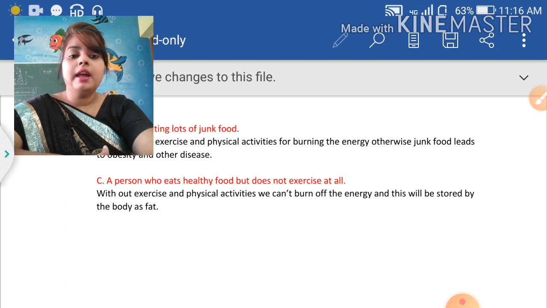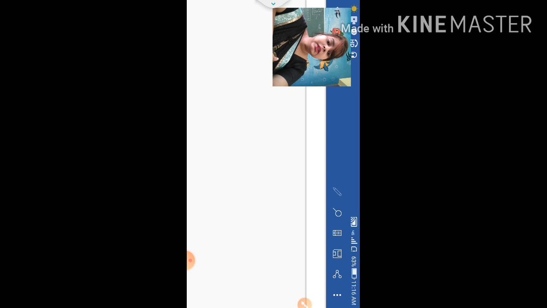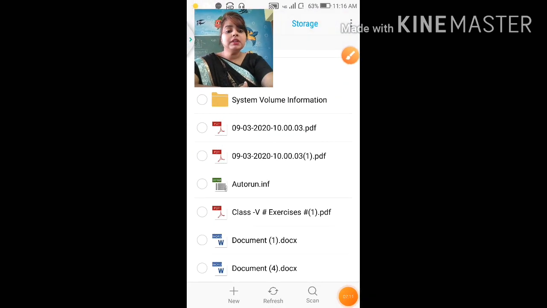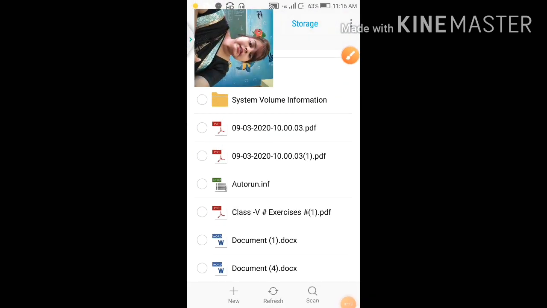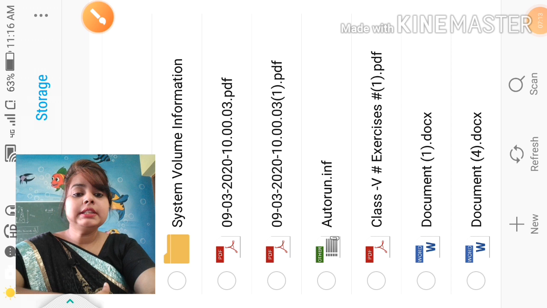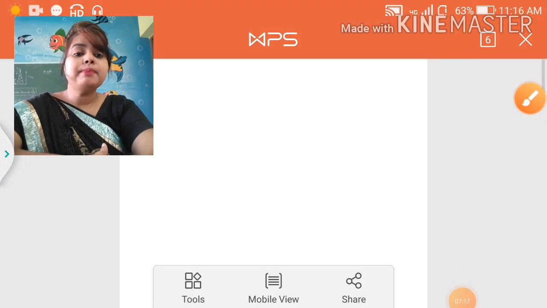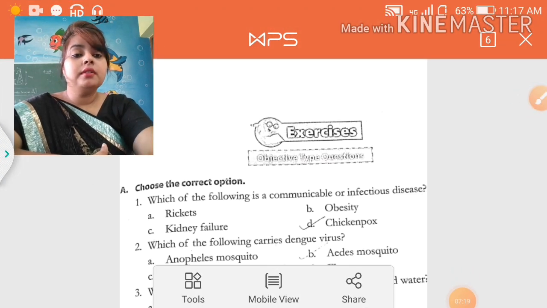So, students, the subjective parts of your book are completed here, and now we will start with the exercise part in your book. The first exercise is: choose the correct option.